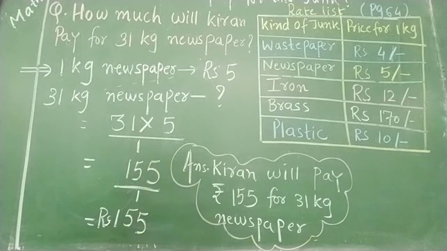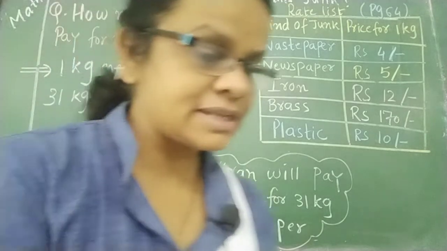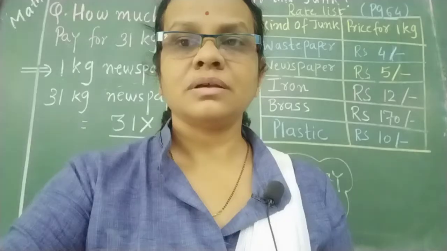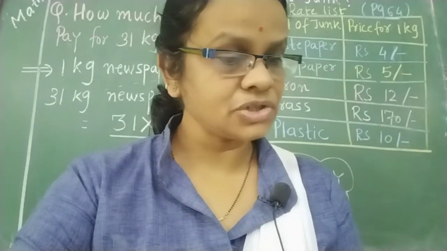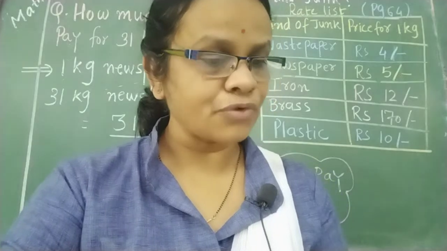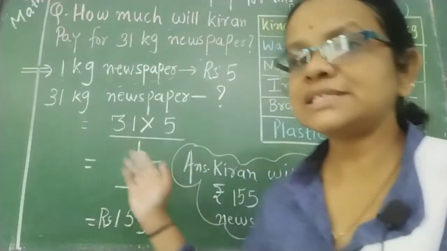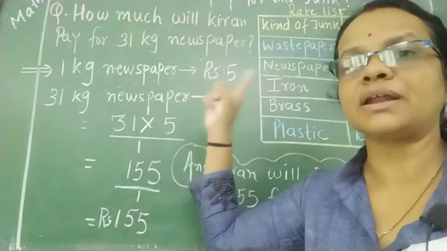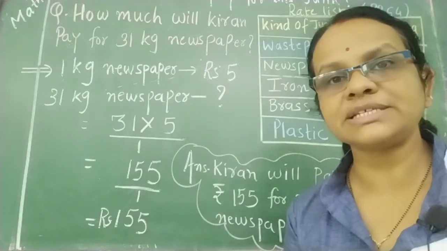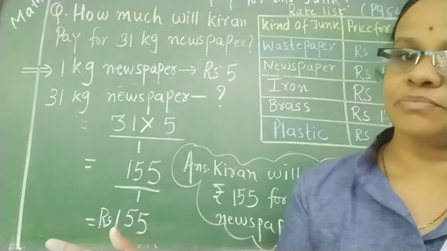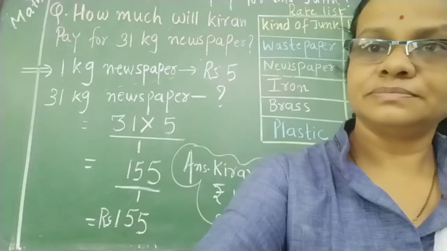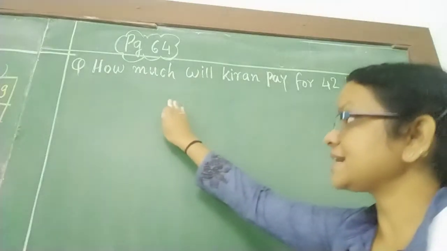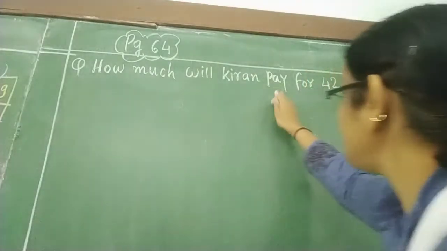Now turn your page. See page number 64. Very first it is given. See that. What is given? How much will Kiran pay for 42 kg newspaper? This is about 31 kg newspaper. Now they are asking for the 42 kg newspaper. So again same, both same. So the second question, how much will Kiran pay for 42 kg newspaper?